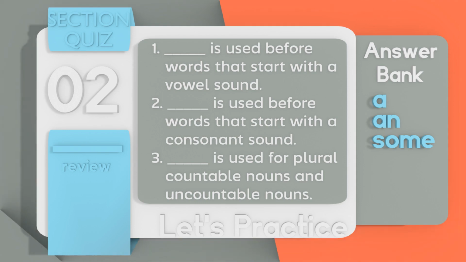In this one, I just need the definitions to be matched with the correct word. For number 1, an is used before words that start with a vowel sound. And number 2, a is used before words that start with a consonant sound. Right? So sound. Don't be tricked like in the last quiz, an MBA, because M starts with an E sound. M. Right? So it's the sound that's important. And number 3, some is used for plural, countable nouns, and uncountable nouns.